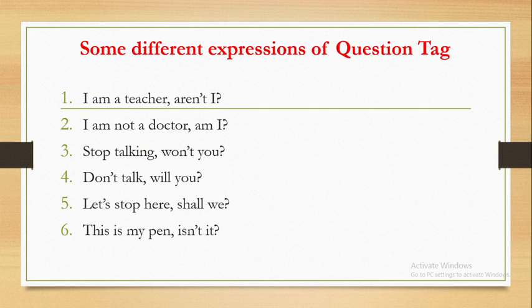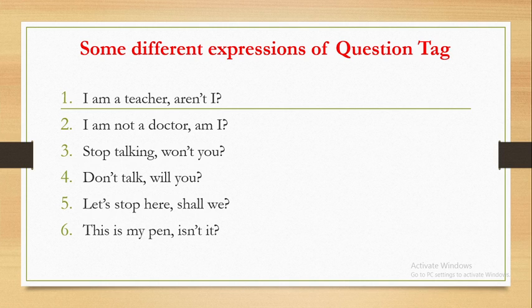Now look very quickly at some different expressions of question tag which are exceptions to the rules that we have seen so far. We have seen that the modal auxiliary or the modal verb which is used in the sentence finds a place in the question tag when we need to apply it. But the first example, I am a teacher, is an exception to this rule.